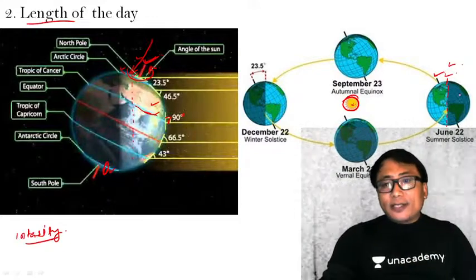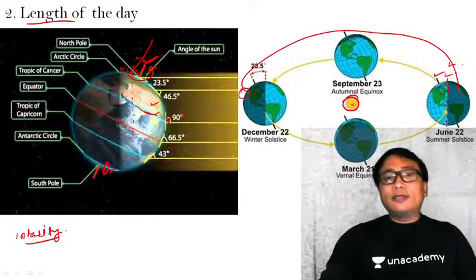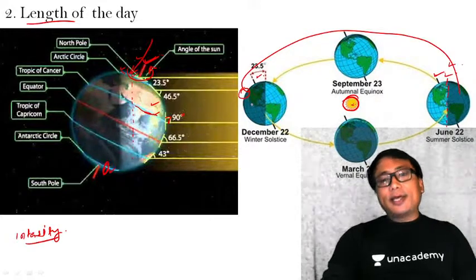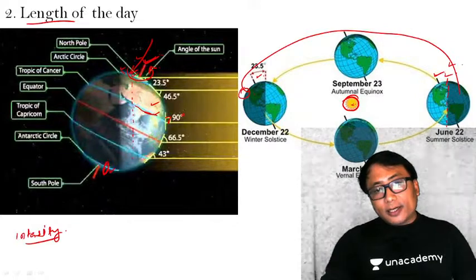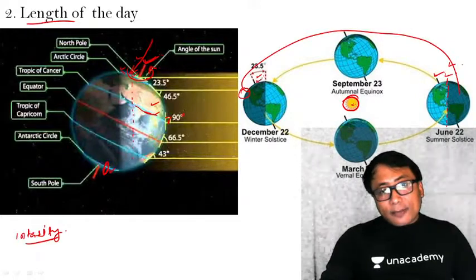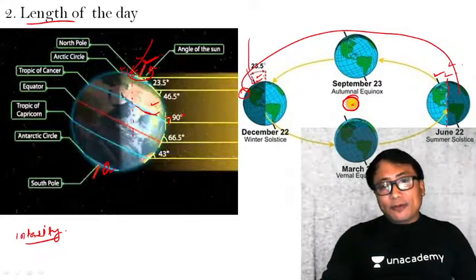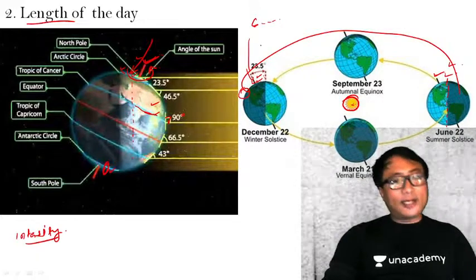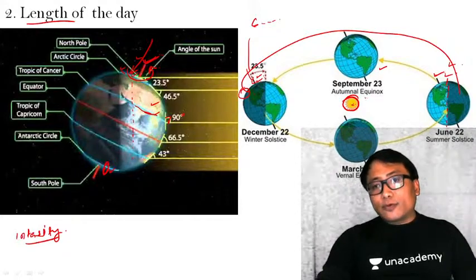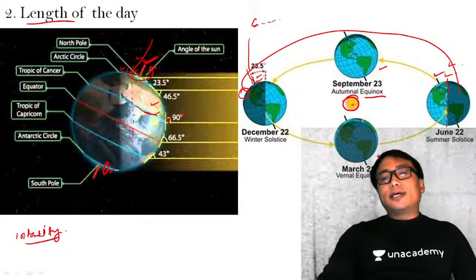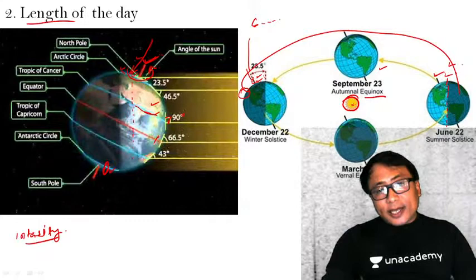Now, if I change the position completely again to this, when the northern hemisphere is undergoing a winter condition, in the southern hemisphere the situation is completely reversed. The North Pole, Arctic Circle and above towards the North Pole will have around 6 months of darkness, no light at all. At these two particular locations, which are known as equinox, equinox is a condition when the sun insolation is 90 degrees at the equator.